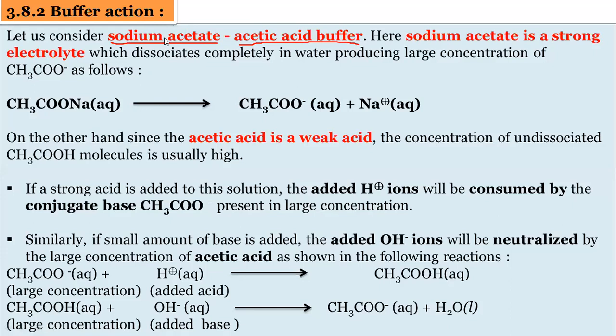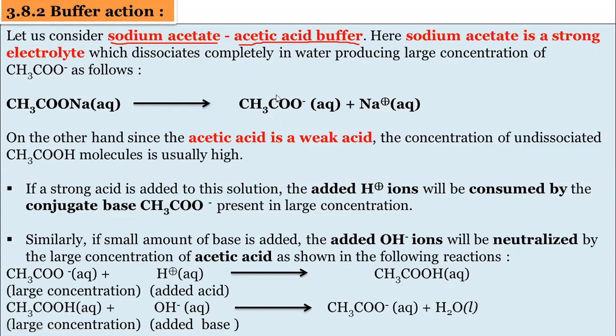So this mixture is an acidic buffer in which sodium acetate is a strong electrolyte, because it is a salt of a weak acid with a strong base. So it will dissociate completely in water. Its dissociation is given by: aqueous means it is dissolved in water, so it will produce the ions CH3COO minus aqueous and Na plus aqueous.